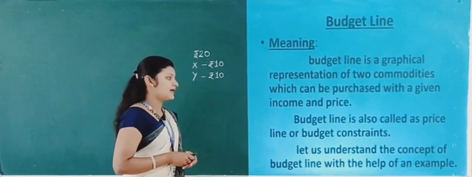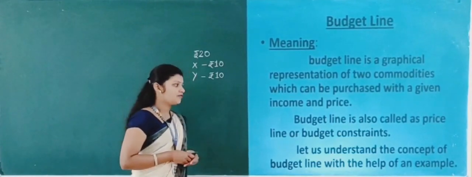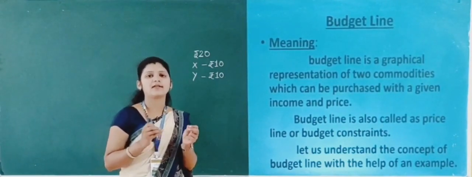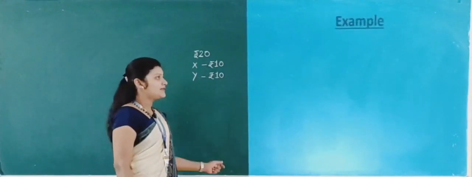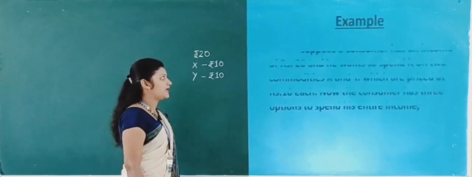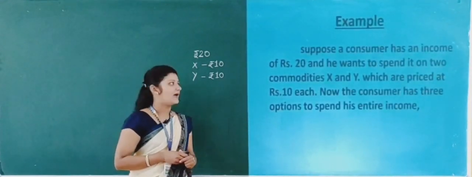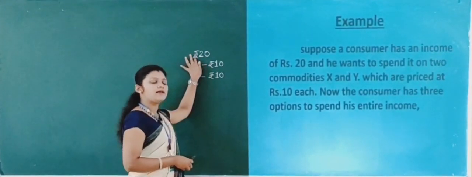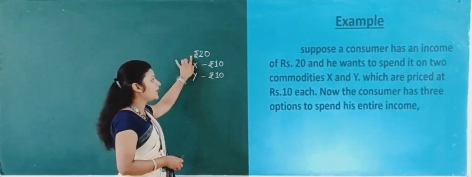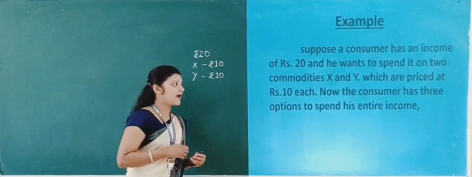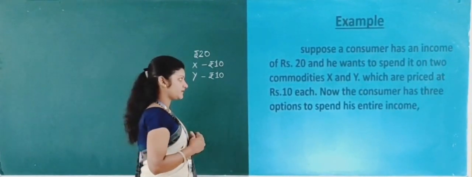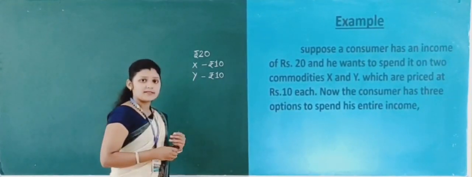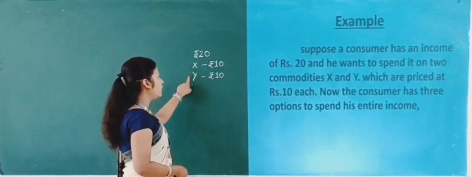Now let us understand the concept of budget line with the help of an example. Let's take the example for the budget line here. Suppose a consumer has an income of rupees 20. Already I have told you the income of the consumer is rupees 20, and he wants to spend his 20 rupees on two commodities X and Y.